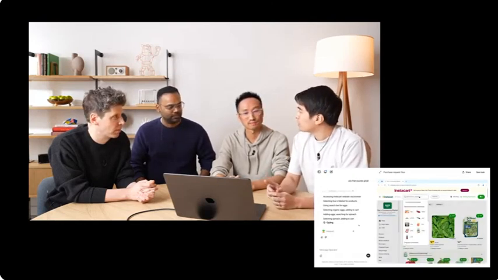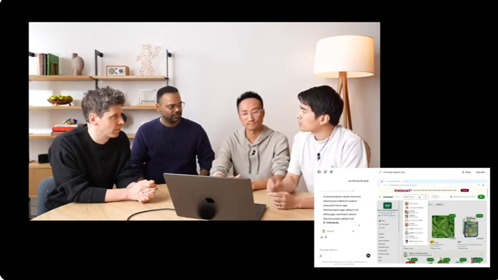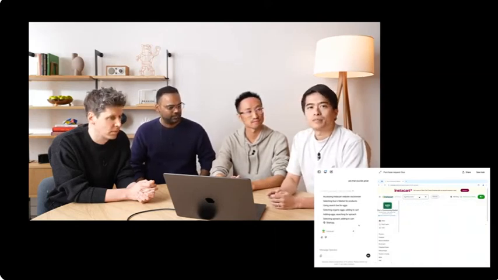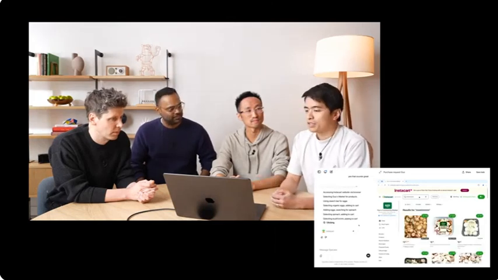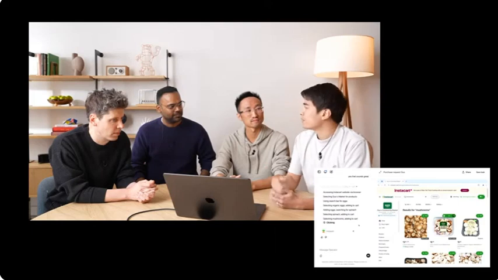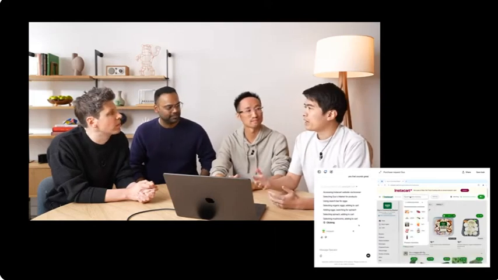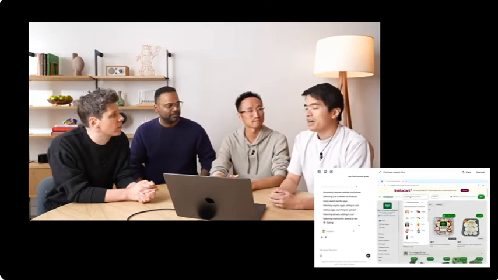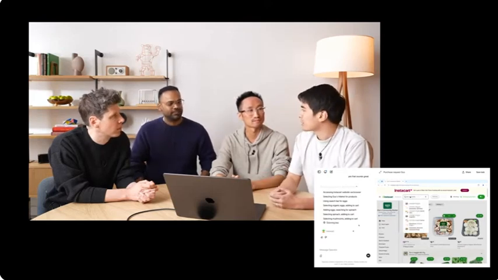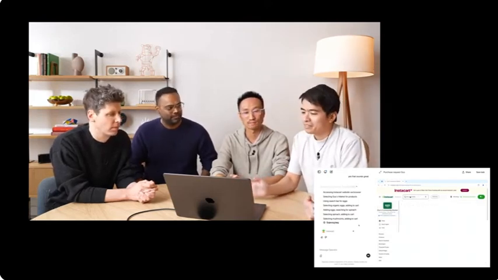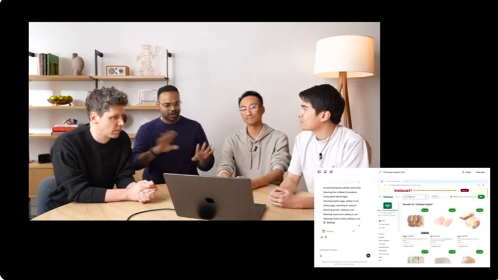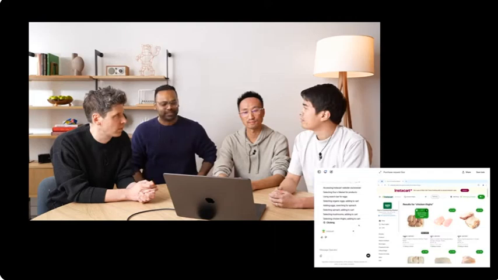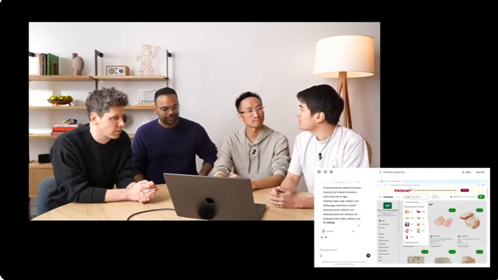Before, if you wanted to build something like Operator without CUA, you'd need to use some specialized APIs. For example, if you wanted your model to buy stuff from Instacart, you'd need to figure out if Instacart had an API. You'd need to figure out if that API had all the functions that it needed, and you'd need to give your model the specs of that API. But if your site, like most other websites, did not have an API, then you're out of luck. So this is just using screenshots, no API, nothing? No API, yes. And that's where CUA comes in.